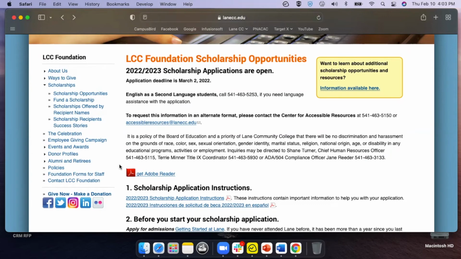So if you are submitting a FAFSA or an ORSA, as well as your Oregon Promise grant, your Oregon Promise grant is a last dollar grant, which means that our financial aid office is first going to charge whatever you're receiving from grants and any scholarships that they see that you received. And if there's still a balance left over, that is when your Oregon Promise kicks in. And if you have leftover money from all of those three things, then a refund gets sent back to you.